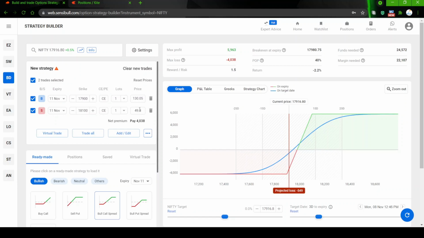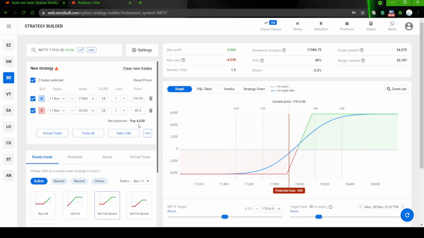When you sell this option, you are going to get about 50 rupees. So net how much are we going to pay? We paid 130 rupees here and we are collecting 50 rupees here, right? So 130 minus 50, we are going to pay 80 rupees, which per lot is 4,000 rupees. That is what it is showing here. If the market is moving around this range only, or comes down a little bit, we are not going to lose 6,500, we are going to lose 4,000 only. So the loss is reduced by 2,500 rupees.